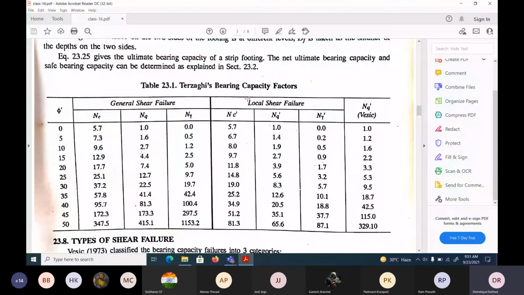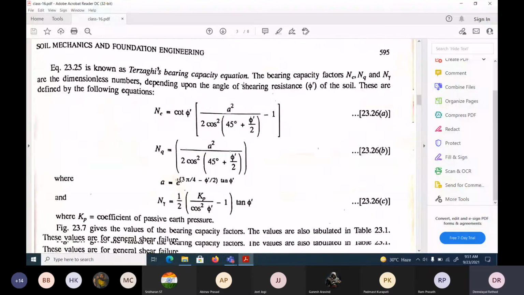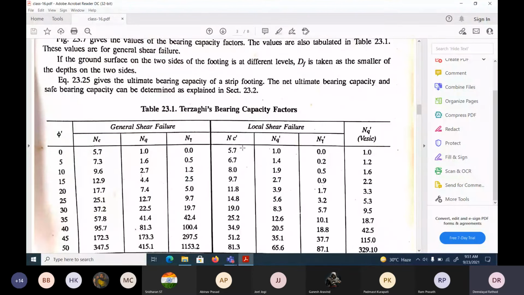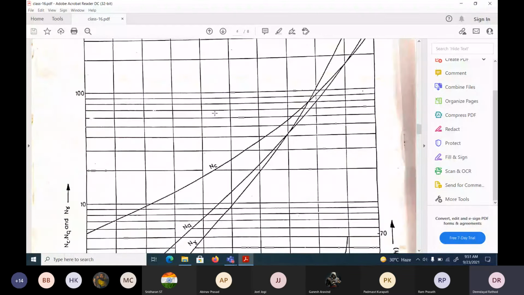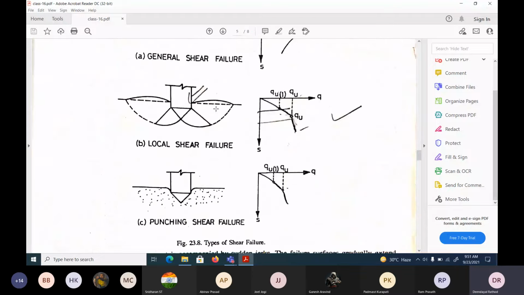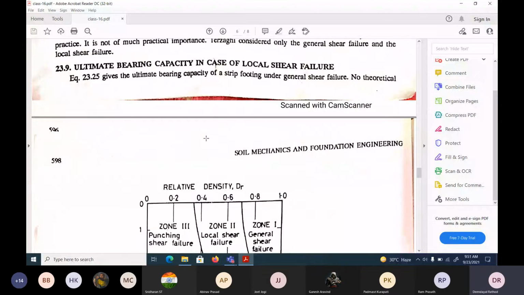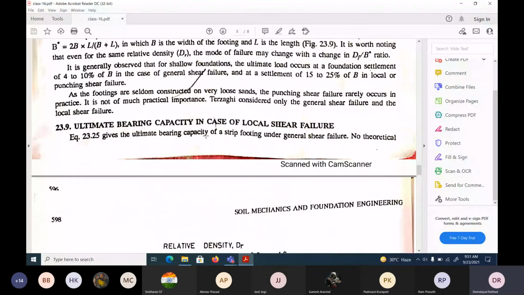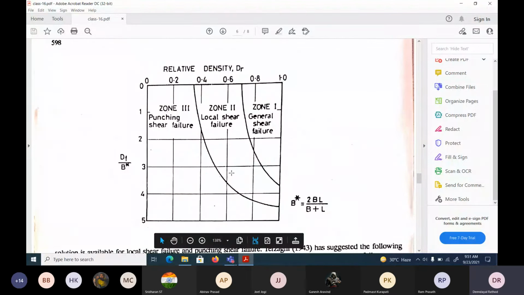And so how the bearing capacity will change: the NC table he has already given. So how do we generally take this NC, NQ, N gamma dash? Again, he explains it here in the next section: ultimate bearing capacity in case of local shear failure. This is the graph given in the basics. It depends not on the relative density, but on this ratio. Based on that, it comes under zone 3, zone 2, or zone 1, and we can find out which zone it is.